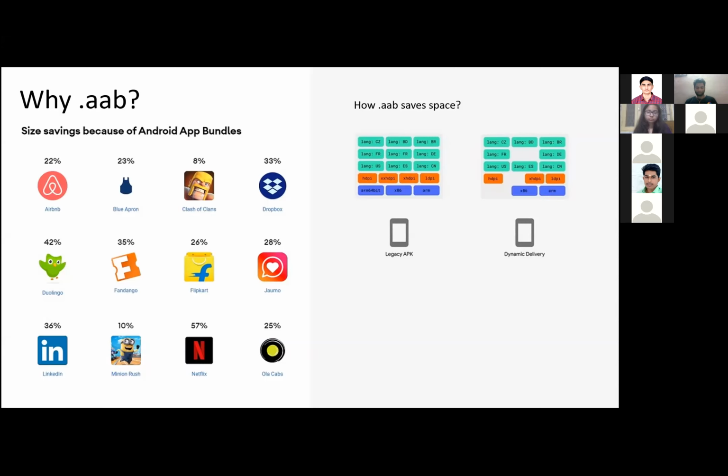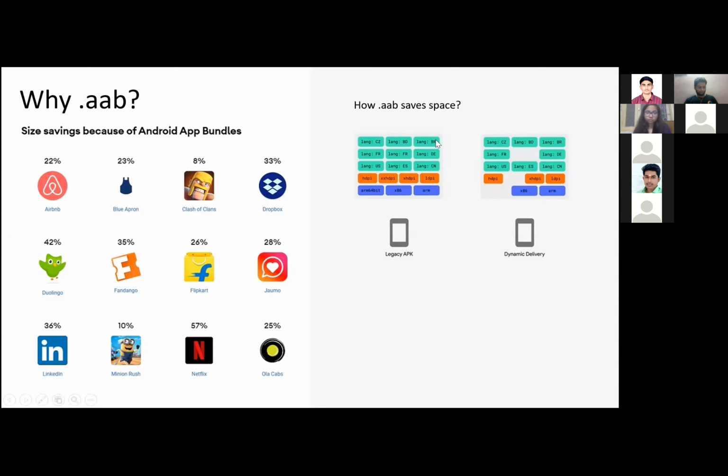The default APK contains all those language files. Though you are not creating them, Android Studio automatically creates all those things for you. So Chinese language files are not necessary for an English user, right?